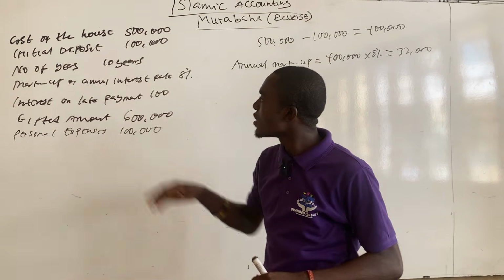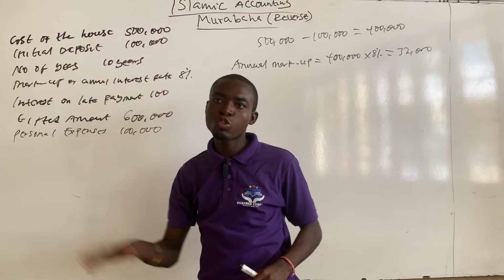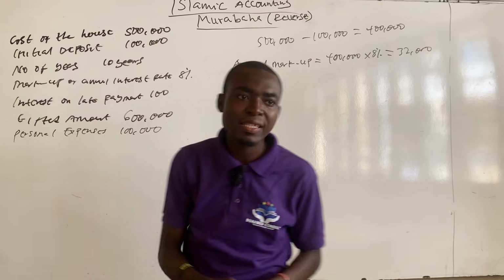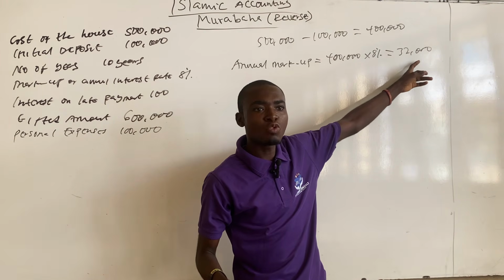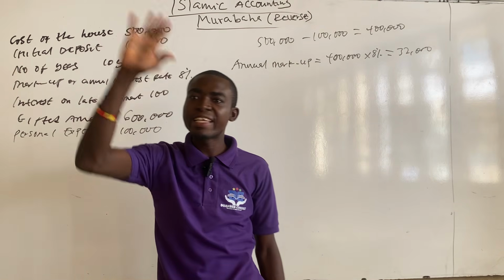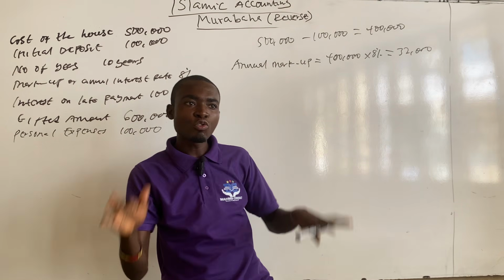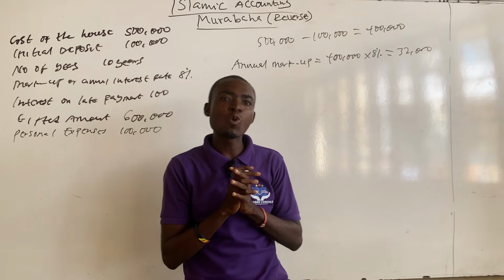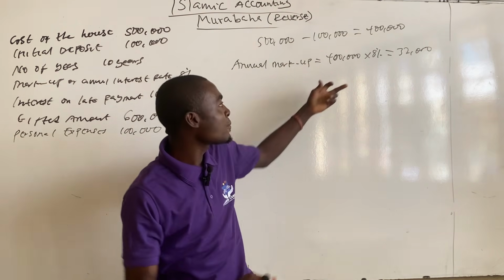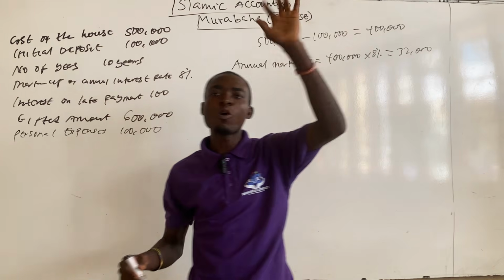And Imam Ghazali was given 10 years to repay the amount. So it means that Imam Ghazali will pay his 32,000, that's the annual markup, continuously for 10 years. If you want to calculate the total amount of markup that Imam Ghazali will pay over the 10 years, you just multiply the annual markup by the number of years.